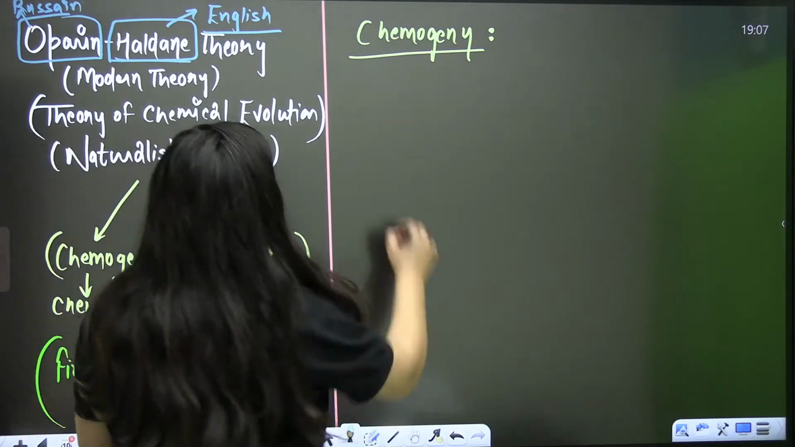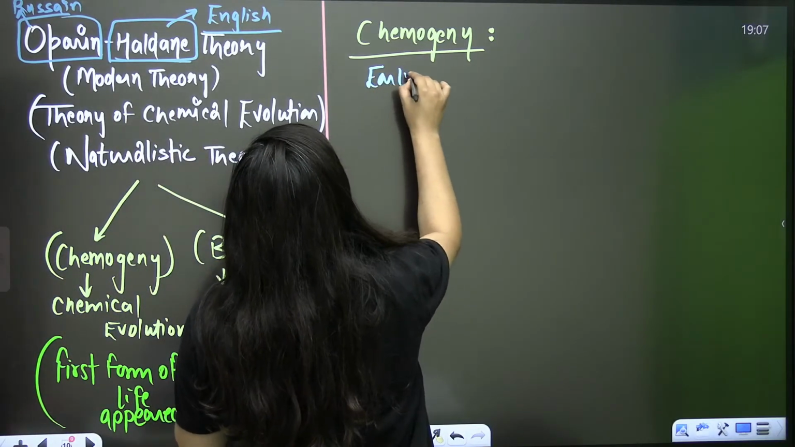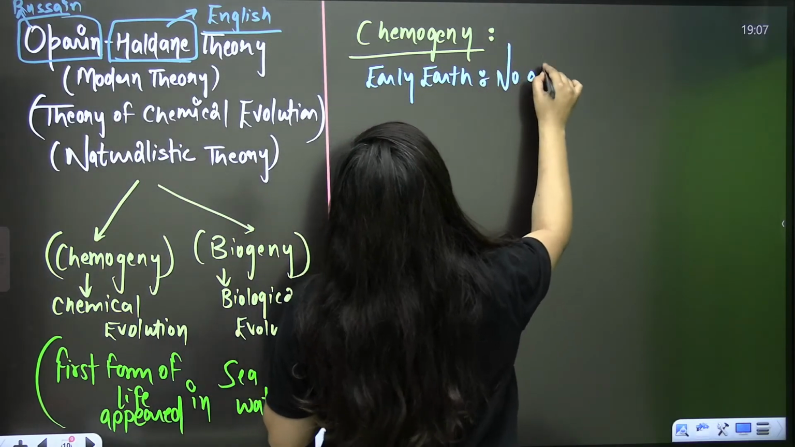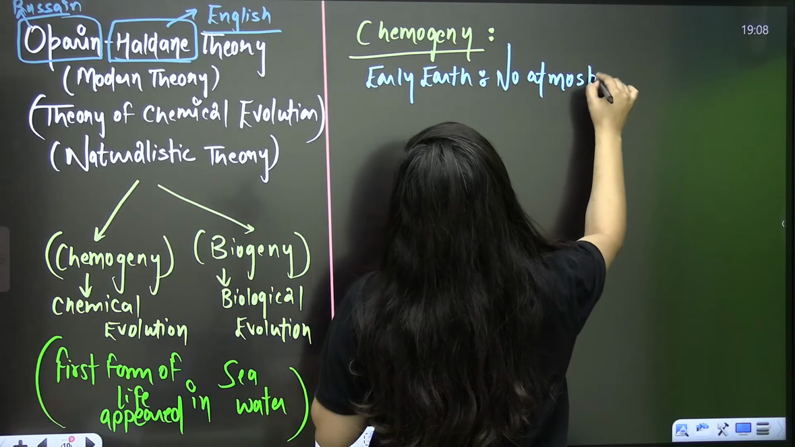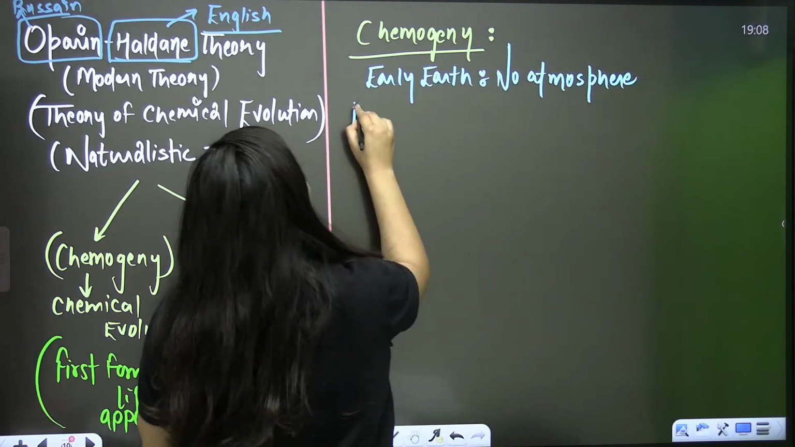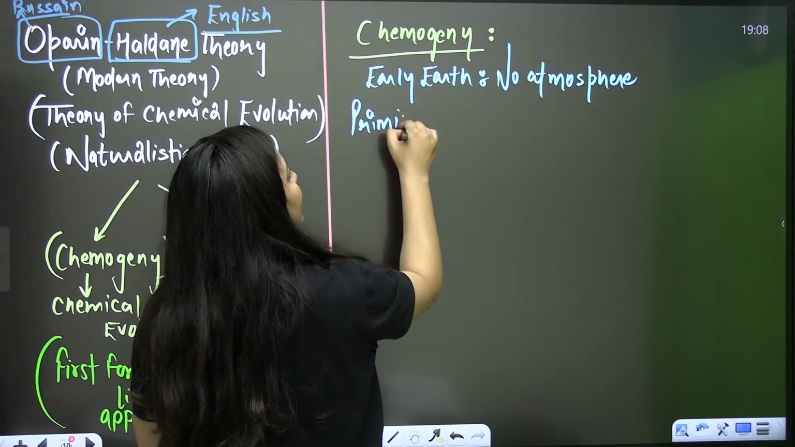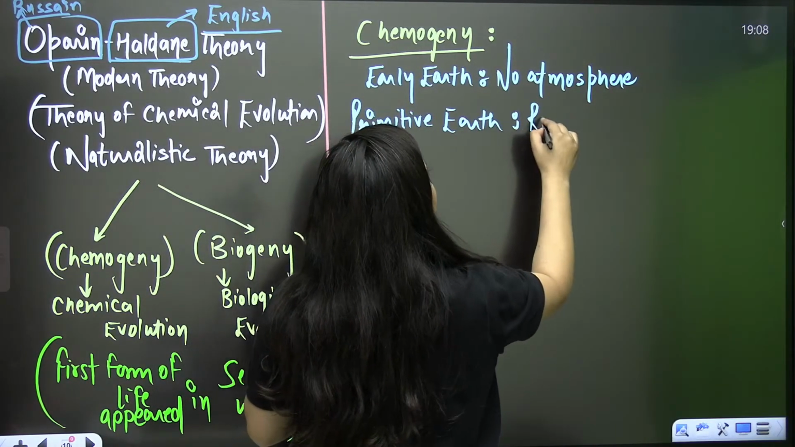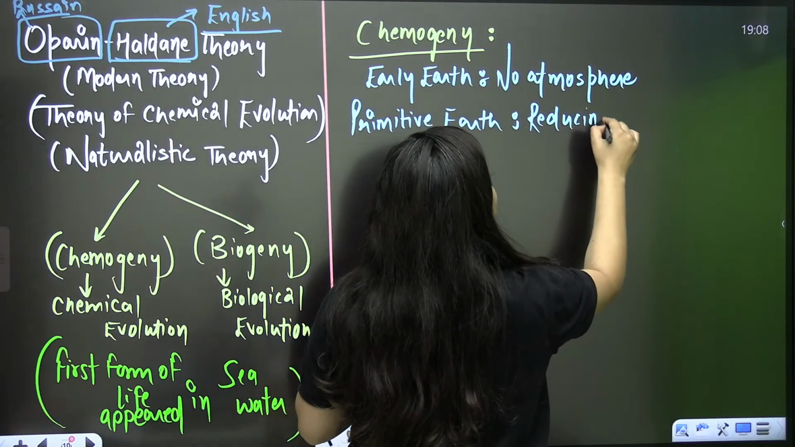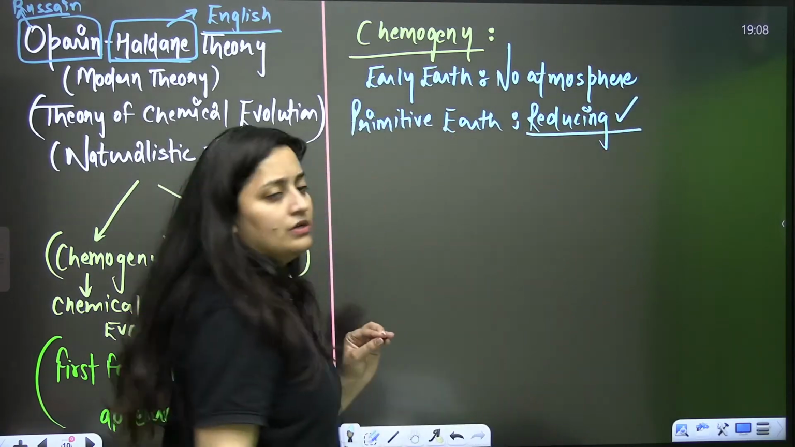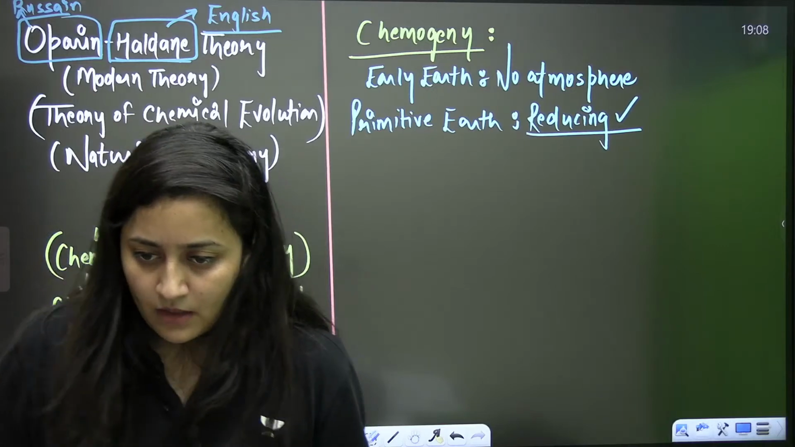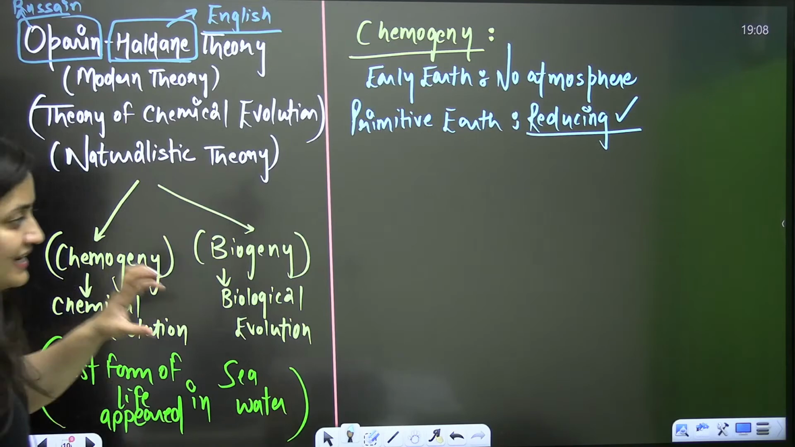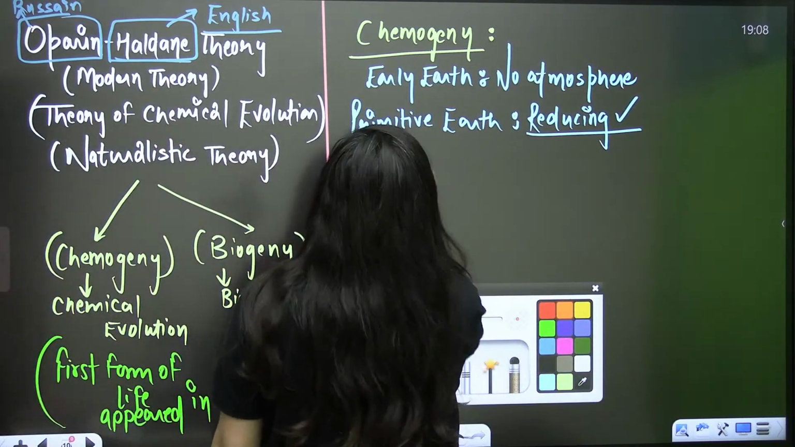See, when it comes to the early Earth, remember, no atmosphere was there. But when you talk about the primitive Earth, what type of atmosphere was there? Reducing. Why is it so? Because of the amount of hydrogen, and no free oxygen was there. Clear bache?